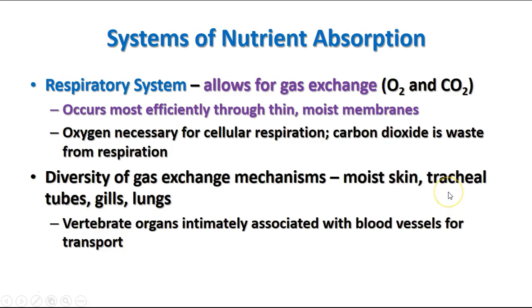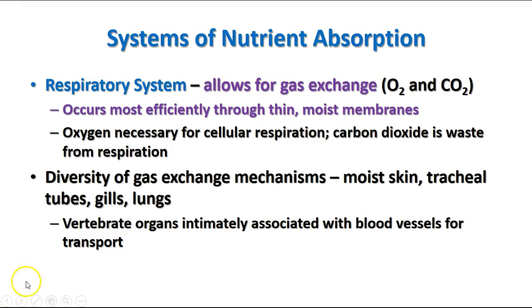Another system of nutrient absorption is the respiratory system. The respiratory system allows for the exchange of gases, oxygen and carbon dioxide. Gas exchange in all situations occurs most effectively through a thin, moist membrane. This is why worms need to be kept moist, because they breathe through their skin. Of course, we need oxygen for cellular respiration, and carbon dioxide is a byproduct or waste product from that. And so that gives us an opportunity to bring the oxygen to the cells and take out the carbon dioxide.